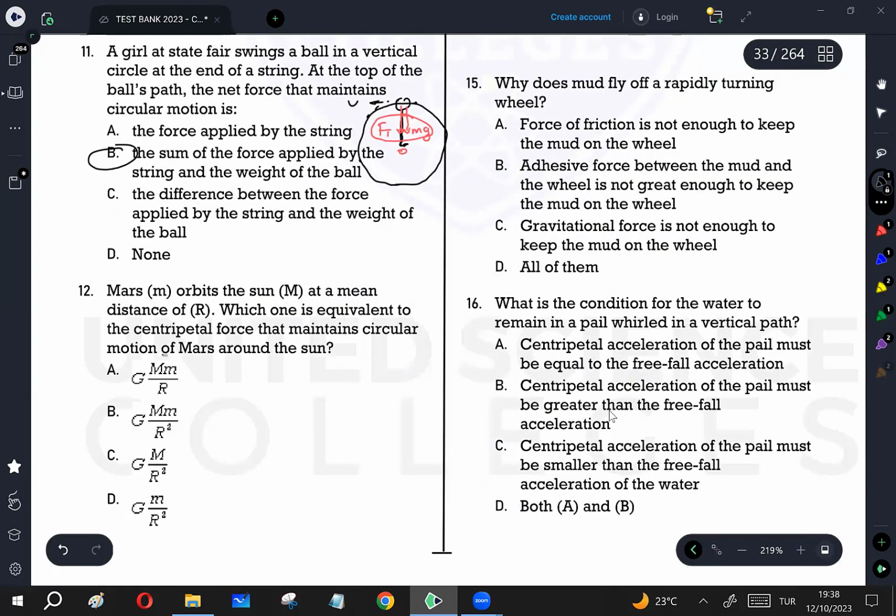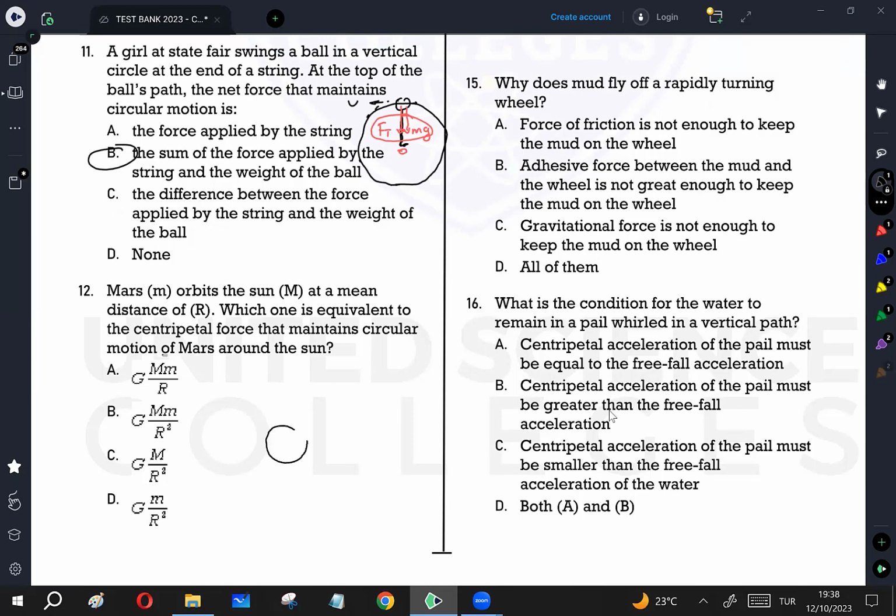Mars orbits the Sun at a mean distance of r. Which one is the equivalent to centripetal force? That means the circular motion of Mars around the Sun. So Sun is at the center. Mars is revolving in an elliptical path around the Sun. So circular motion will be defined for Mars.